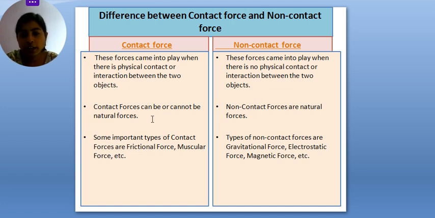In contact force, it can be or cannot be a natural force, but non-contact forces are natural forces, right? Examples of contact force are frictional force and muscular force, and there are many more examples apart from these two, right? Similarly in non-contact force, there are gravitational force, electrostatic force, magnetic force, and there are also many more examples that we will learn in our higher classes, right?